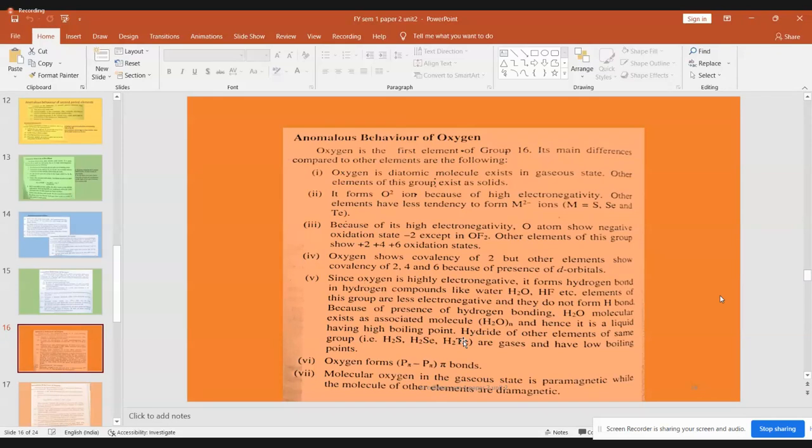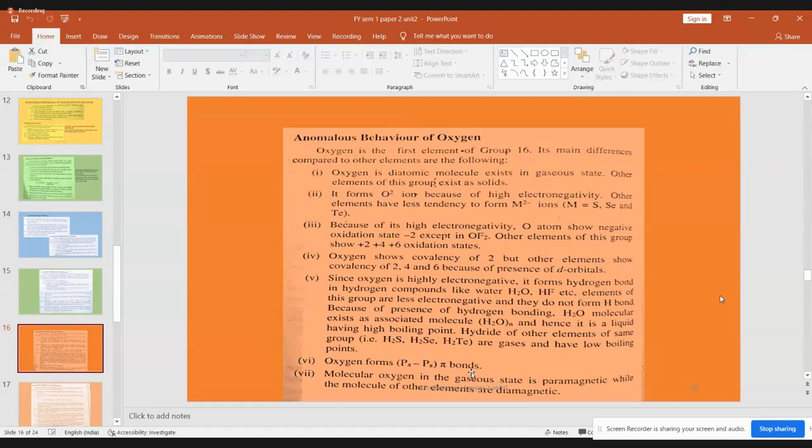The p orbitals laterally overlap. Whenever there is a lateral overlap, it leads to the formation of a pi bond. So two oxygen atoms combine, a p orbital of one atom and a p orbital of the other oxygen atom laterally combine and give you a pi molecular orbital.